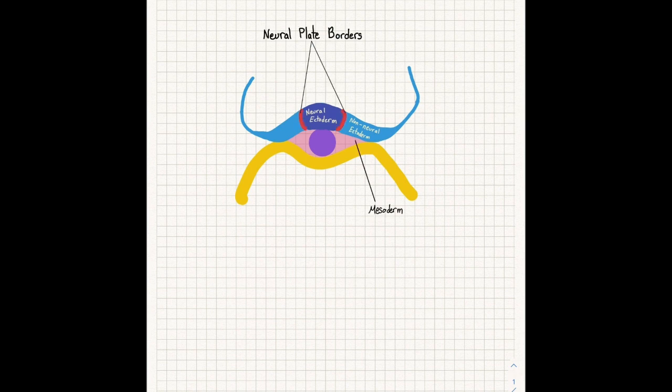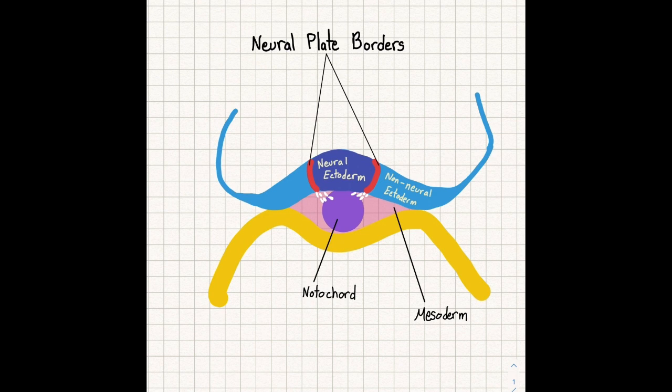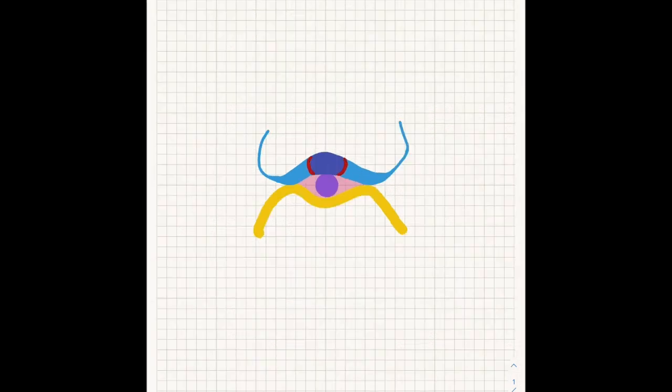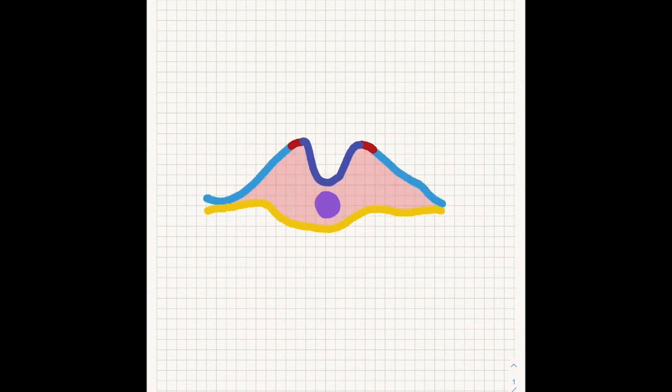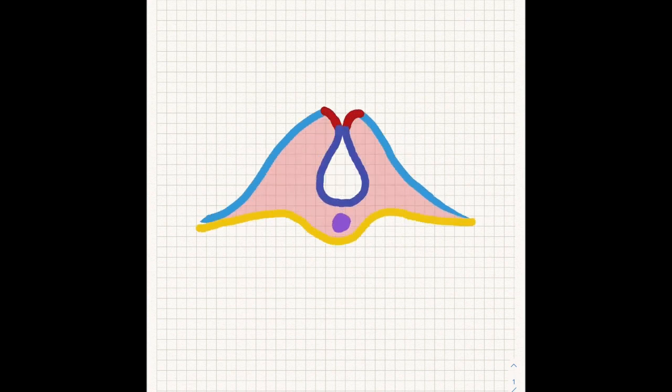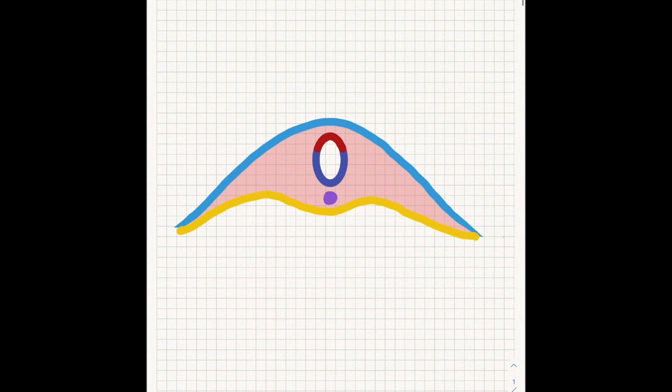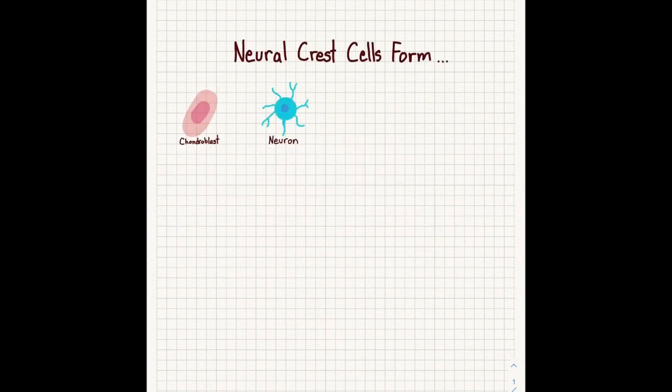This is important to know because after gastrulation, neural plate borders appear between the two. In the mesoderm, there is what is called the notochord. This structure is important as its secretions go to the ectoderm, where they accumulate to form the neuroectoderm and thicken to form the neural plate. Neural crest cells are then specified at the neural plate borders. They come closer together, which is when convergence is seen. The neural plate borders finally come together to form a neural tube which has separated from the ectoderm. The neural crest cells are then released and they migrate throughout the body and give rise to various cell types. They are important in the formation of multiple cells such as chondroblasts, neurons, melanocytes, smooth muscles, and osteoblasts.